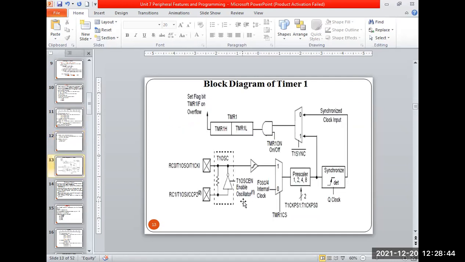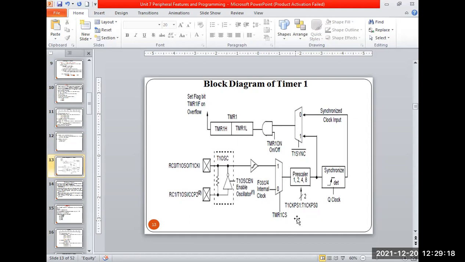Same way, based on these bits, म्हणजे काय, timer 1 CS bit जर 1 असेल तर I'm using the external clock pulses, which is connected to the external crystal oscillator. And if it is 0 bit, timer 1 CS, I'm using the internal clock frequency. Okay, and also I have the T1 oscillator enable control bit. म्हणजे मला ऑसिलेटरला एनेबल करायचं आहे, जर 1 असेल तर एनेबल होईल, 0 असेल तर डिसेबल होईल एक्सटर्नल क्लॉक ऑसिलेटर. त्यासाठी पण एक बिट आहे, बिट नंबर 4 ला आपण बघितलेला आहे त्या कंट्रोल सिस्टम मध्ये.